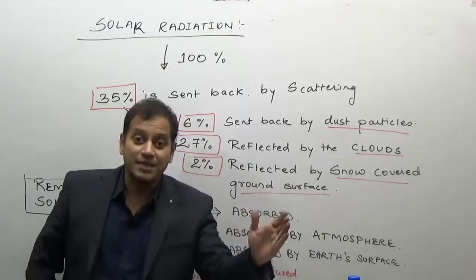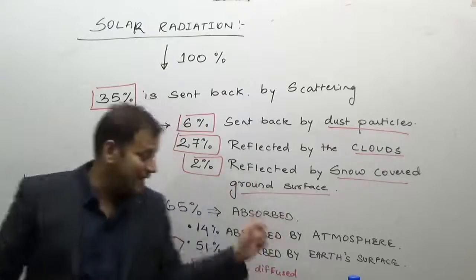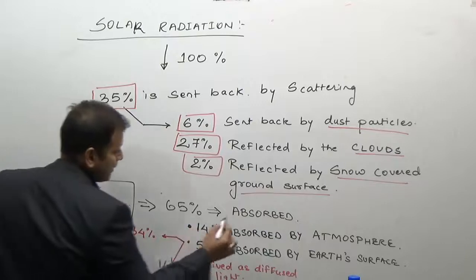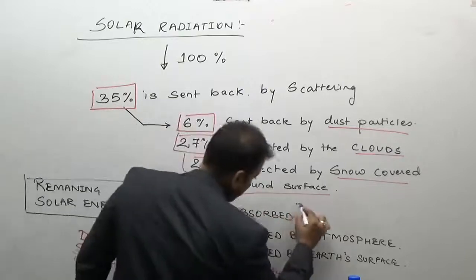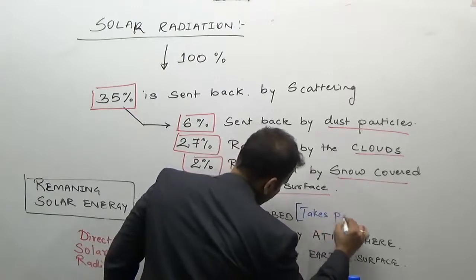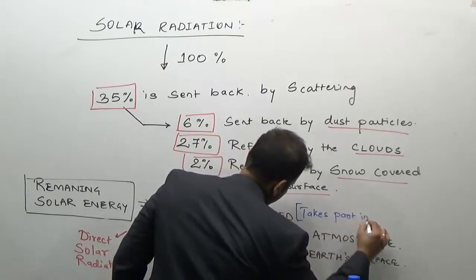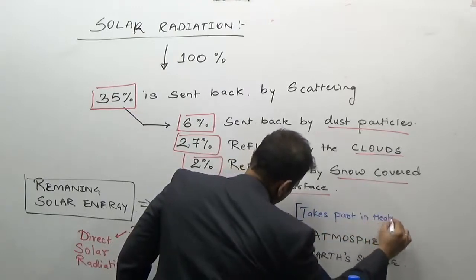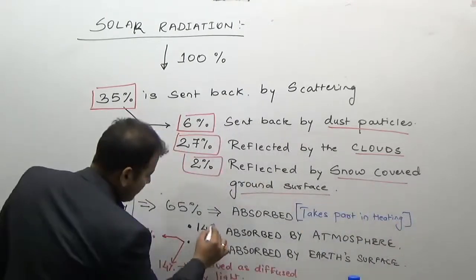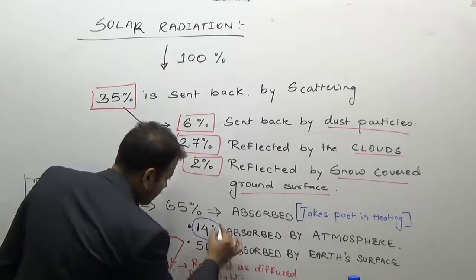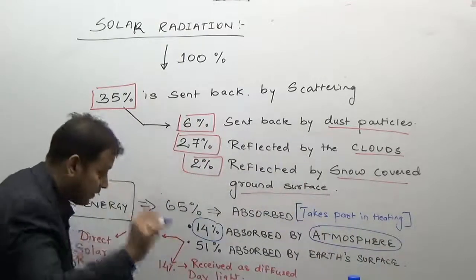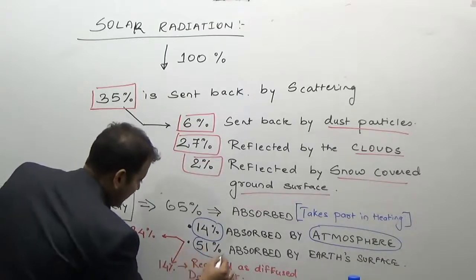Out of this 65%, 14% is absorbed by the atmosphere, while the remaining 51% is absorbed by the Earth's surface.